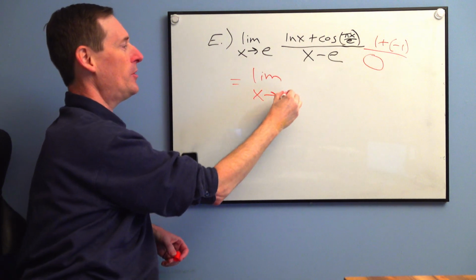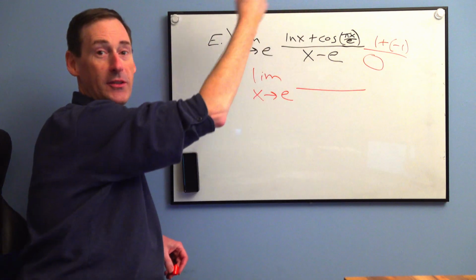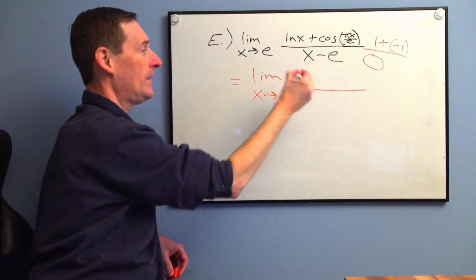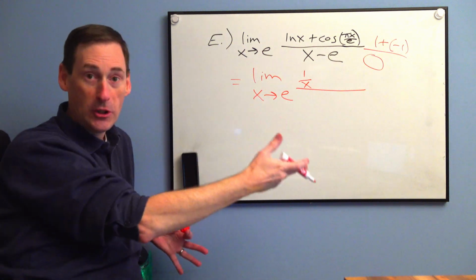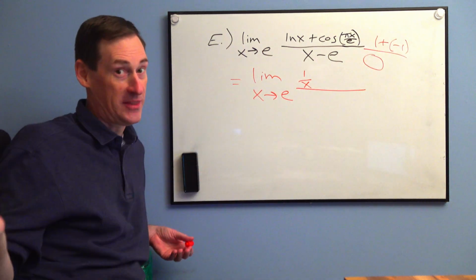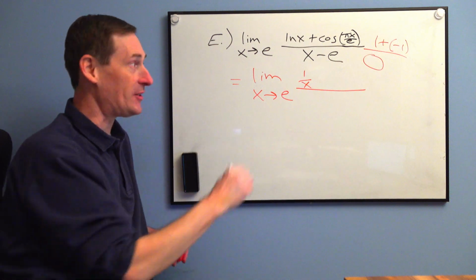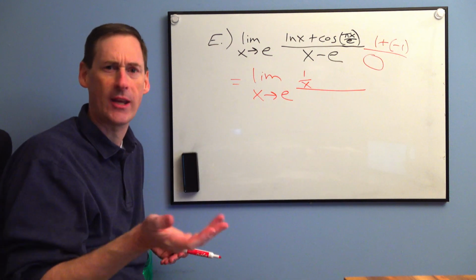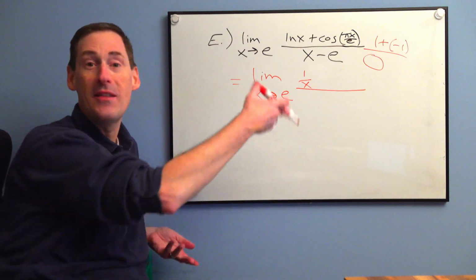Limit as x approaches e of, take the derivative of the top. Natural log of x is 1 over x, right? Bernoulli was actually teaching this for $30,000 directly to L'Hôpital. L'Hôpital took all these notes, and I can appreciate that he was fascinated by mathematics, just like me. Then he publishes it, and then they name it after him. It's like, come on.